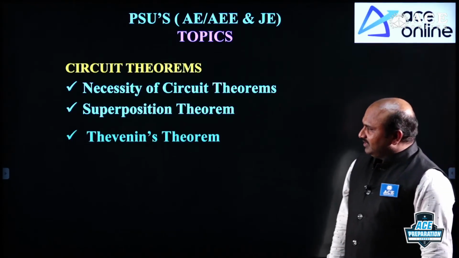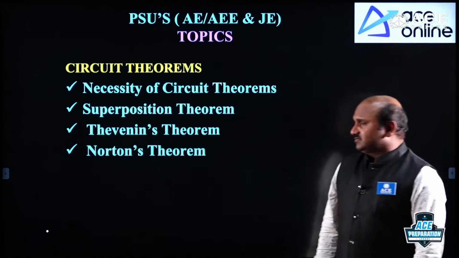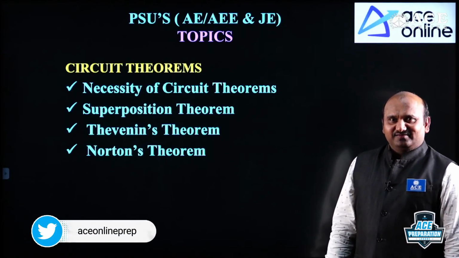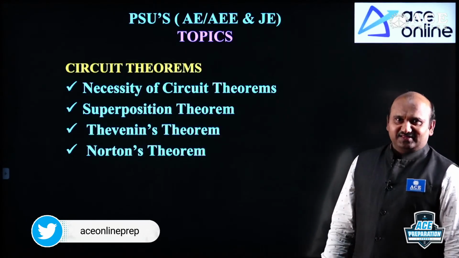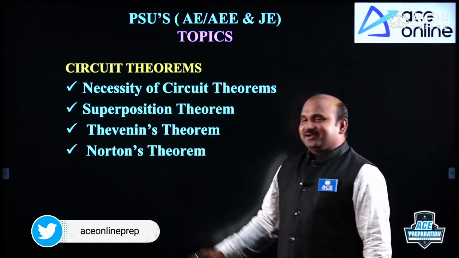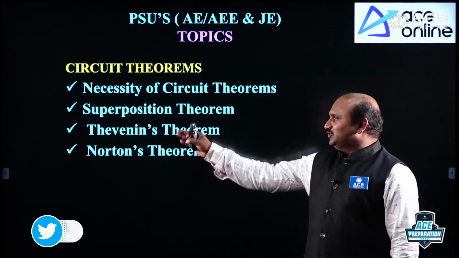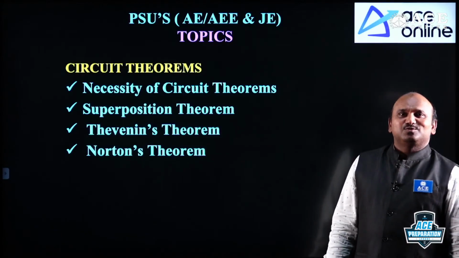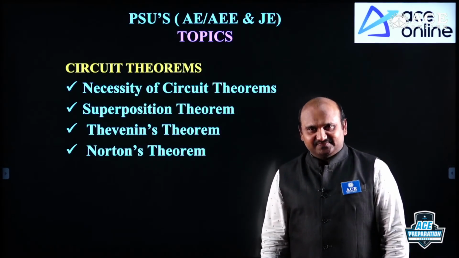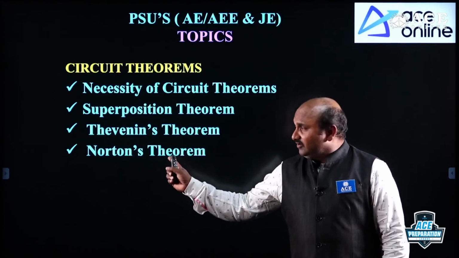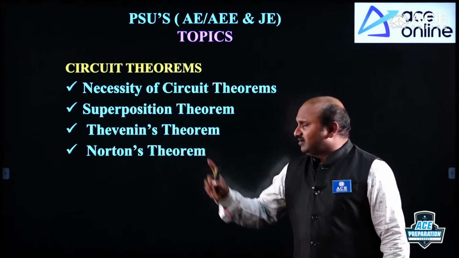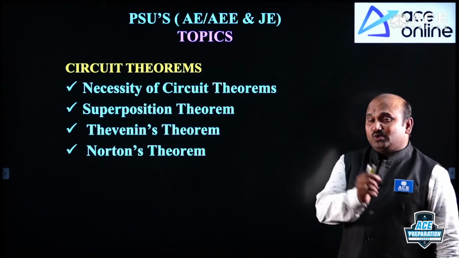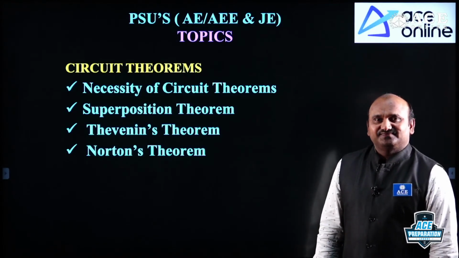Now the next ones are Thevenin's and Norton's theorems. These two are mutual friends. If you know Thevenin's, you can get Norton's. If you know Norton's, you can get Thevenin's, by using the source transformation technique. Thevenin's and Norton's theorems play a vital role in the circuit theorems topic. Why?